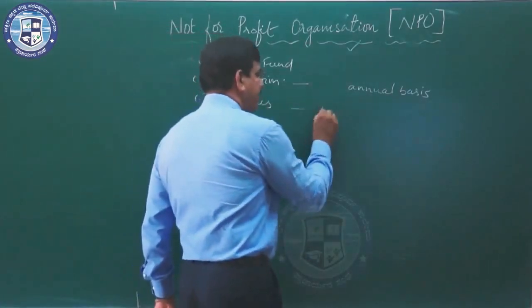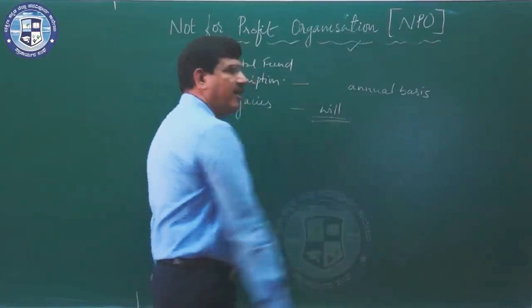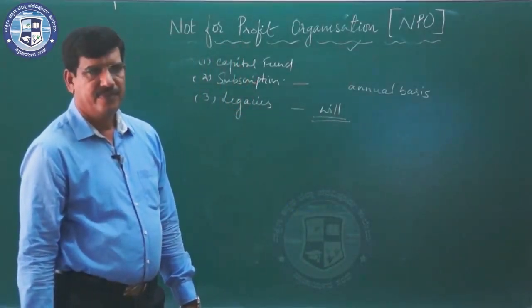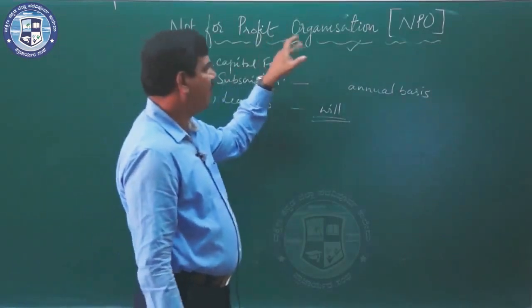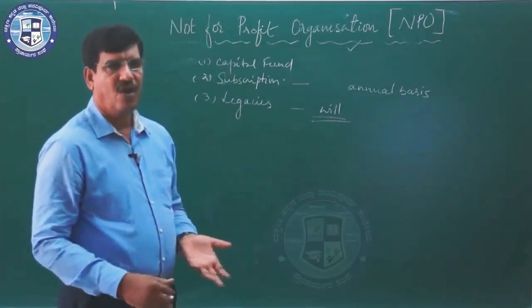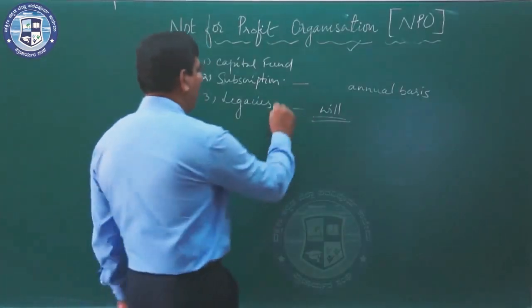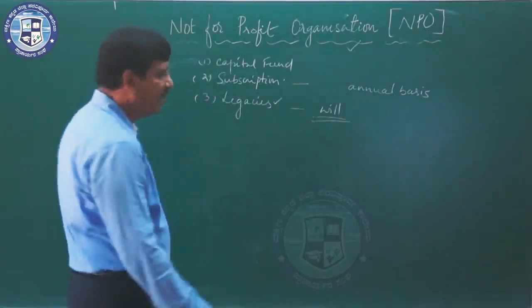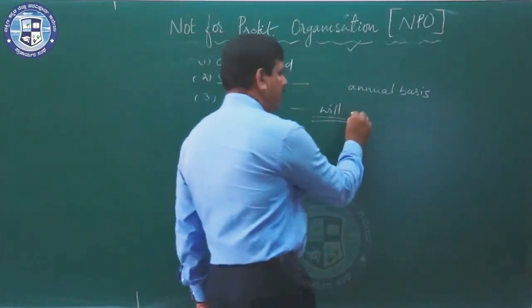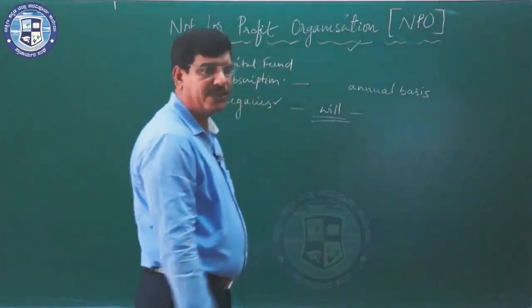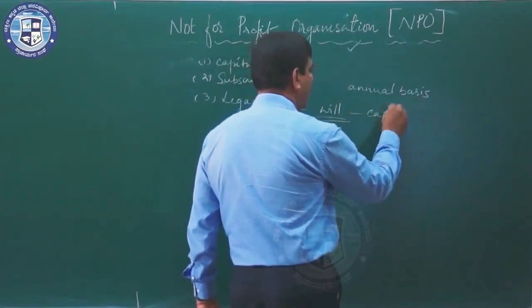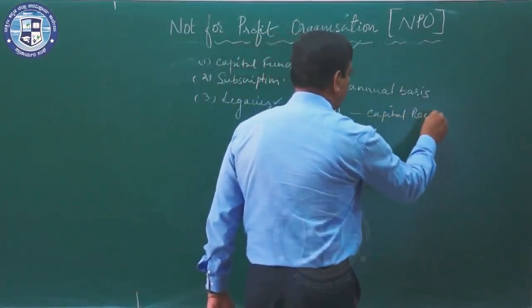When a not-for-profit organization gets any property or any amount as per the will of a donor, they are called legacies, and they are non-recurring in nature. That's why they must be entered in the balance sheet of the not-for-profit organization because they are capital receipts.